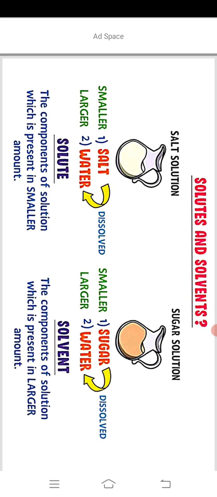The component which is present in a larger amount is known as the solvent. So in a salt water mixture, water is in a larger quantity and salt in a smaller quantity, so salt is the solute and water is the solvent. In a sugar solution also, the amount of sugar is less and the amount of water is higher, so sugar is the solute and water is the solvent.